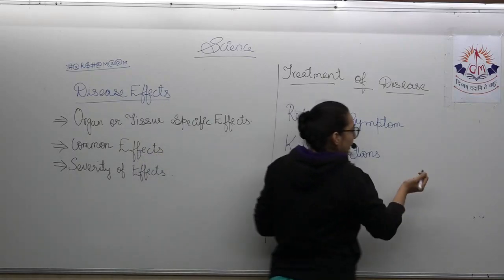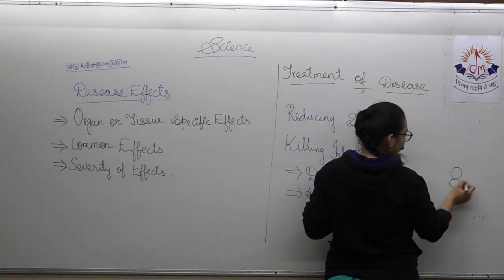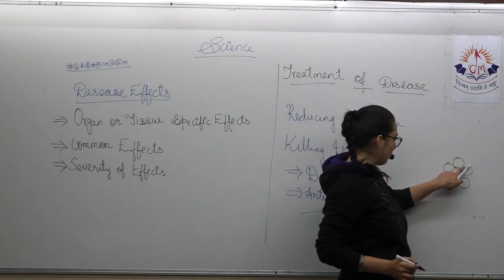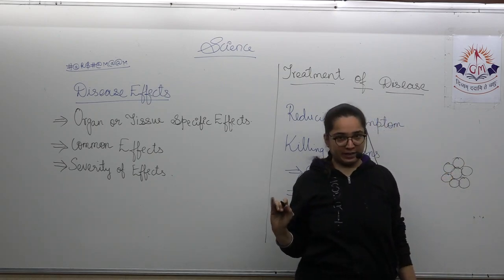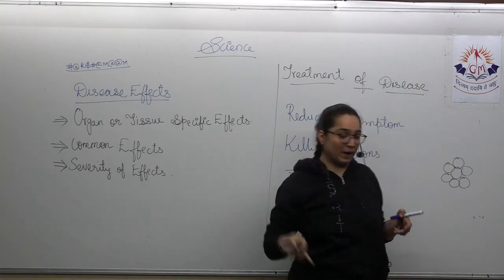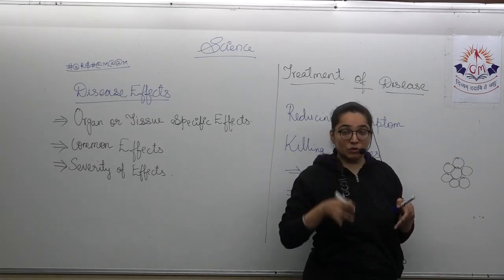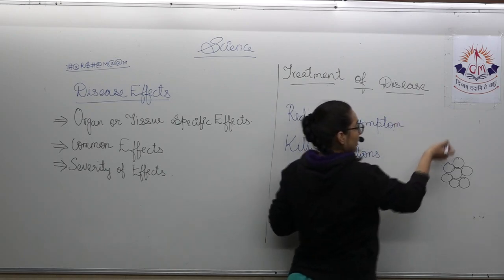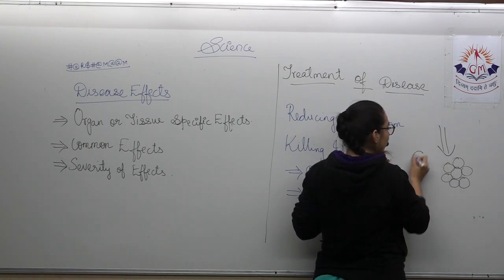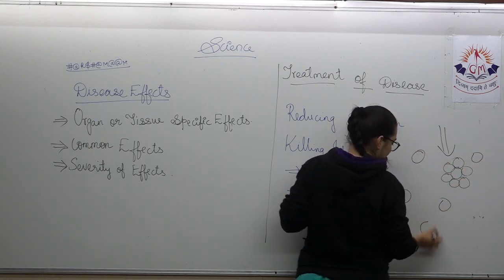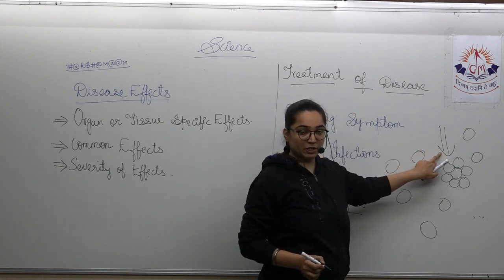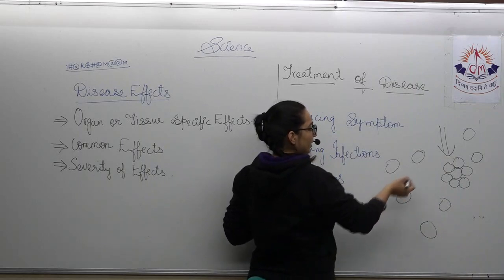Very simple it is. Suppose, as you know, there are 7,000 bacteria. Now, these 7,000 are going to increase the number of bacteria in the body if it continues. If the drugs come, if the antibiotics are added, then what will happen? These 7,000 will be affected by this particular antibiotic.